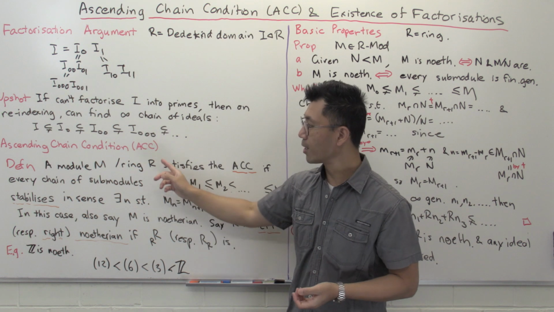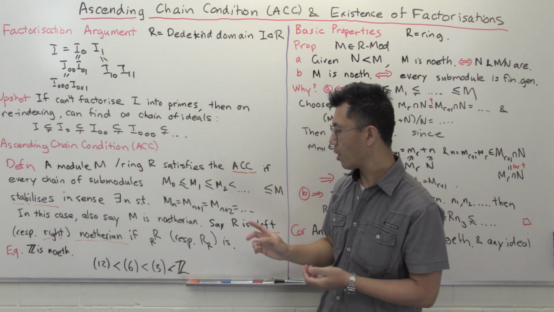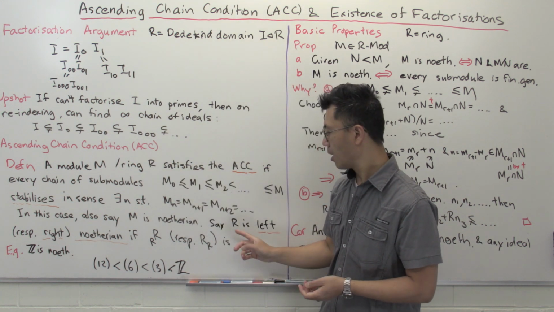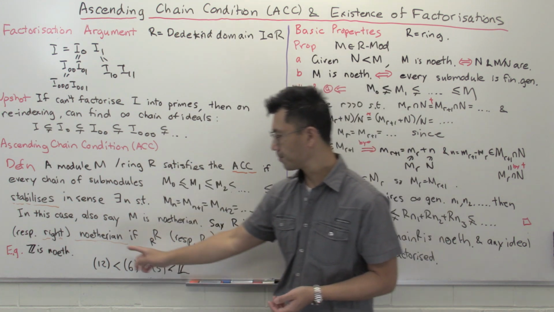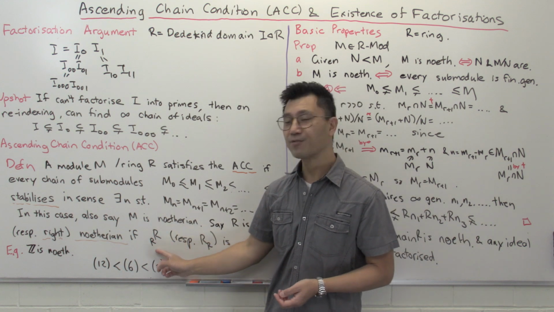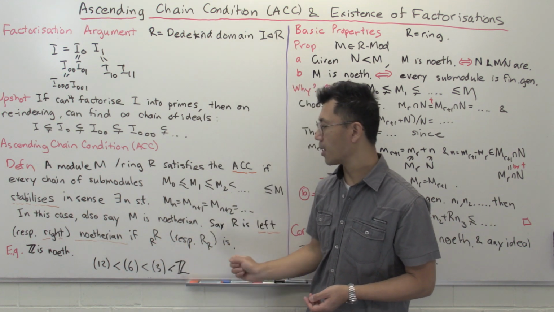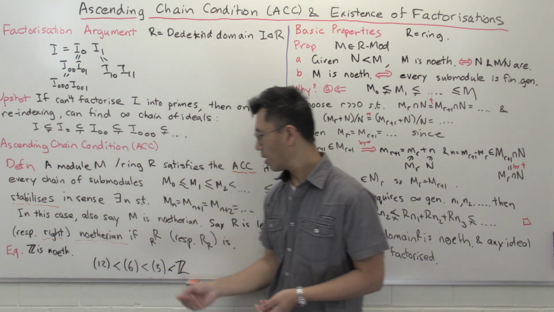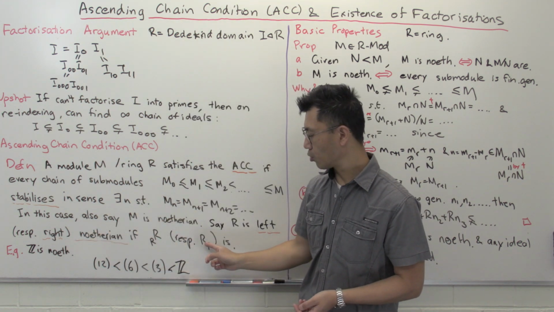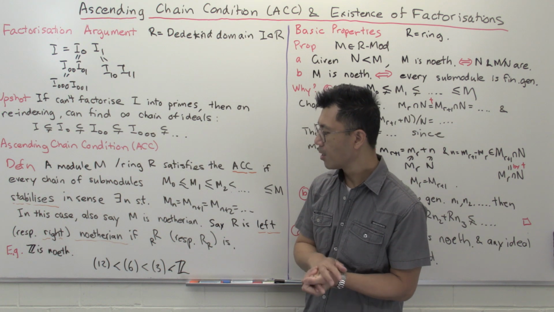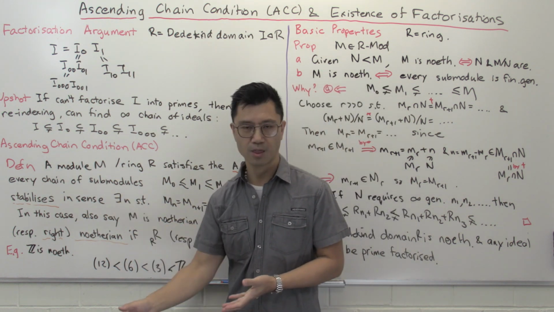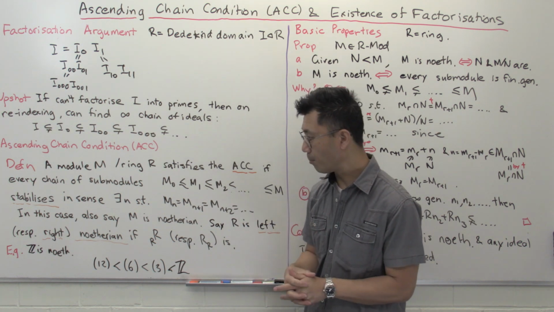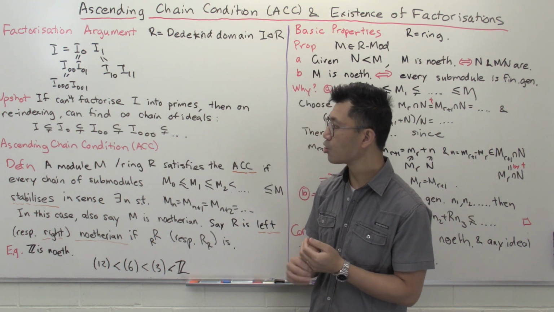We can also talk about the ring satisfying this ascending chain condition, or rather being noetherian. It's a little bit more subtle because we have a non-commutative ring here. We say R is left noetherian if the left R-module R itself is a noetherian module, and we'll say it's right noetherian if the right R-module R is noetherian, and we'll say it's noetherian if it's both left noetherian and right noetherian.